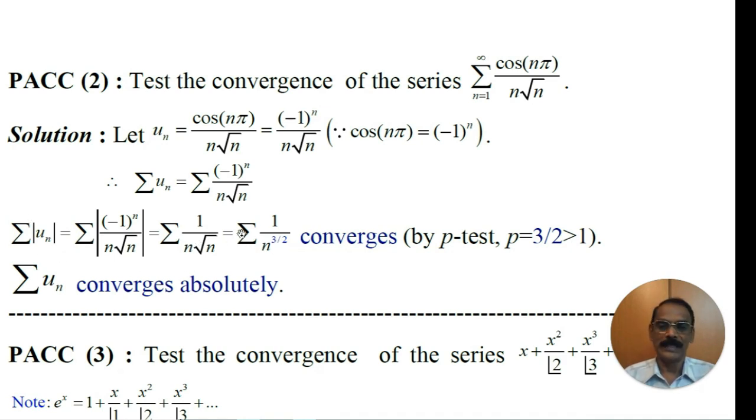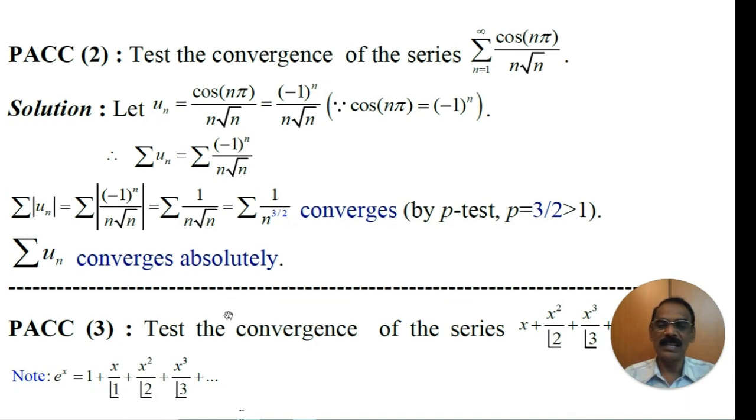Therefore, the series modulus of un is equal to series 1 by n to the power 3 by 2, which is convergent by p test, because this is of the form series 1 by n power p, where p equals 3 by 2, which is greater than 1. And hence, modulus of the given series converges. Therefore, the given series converges absolutely.